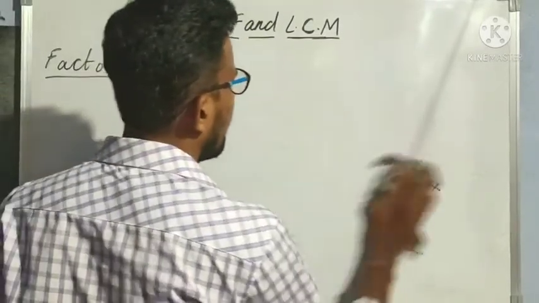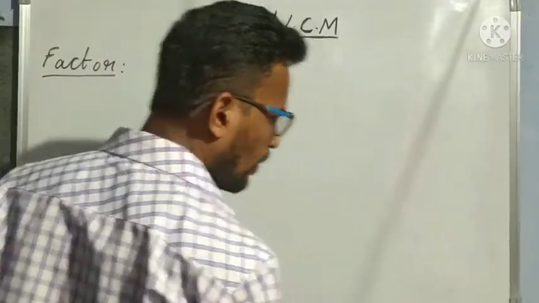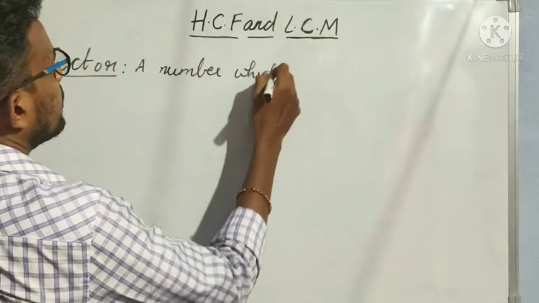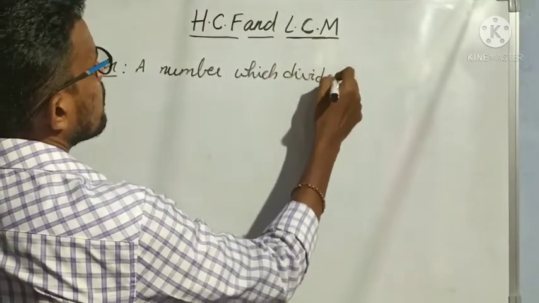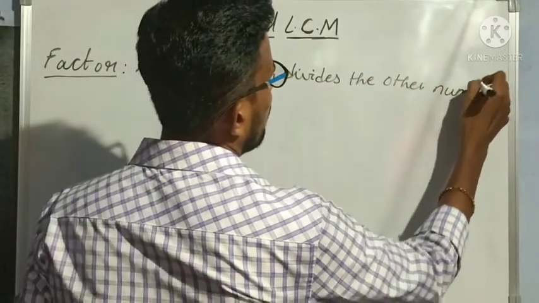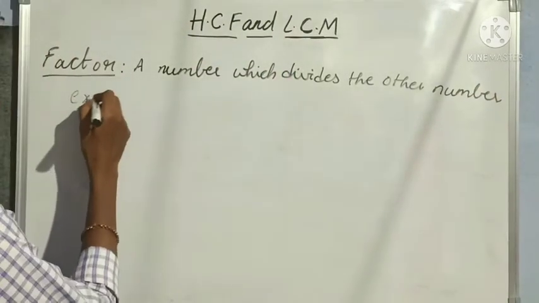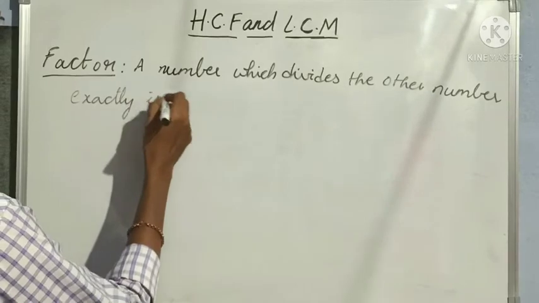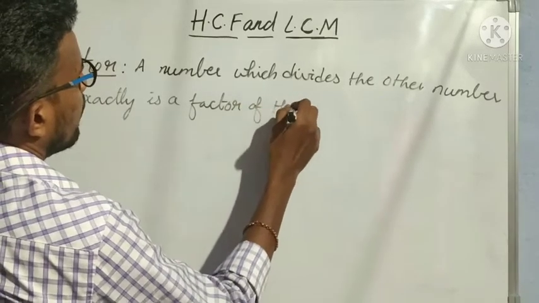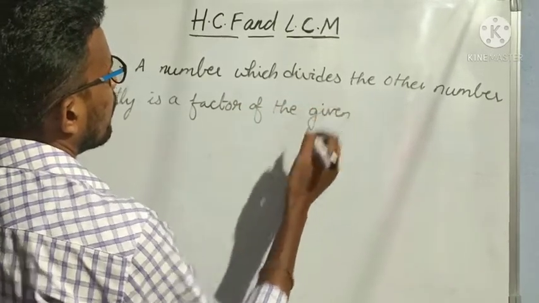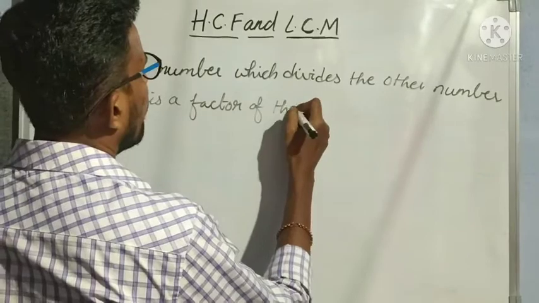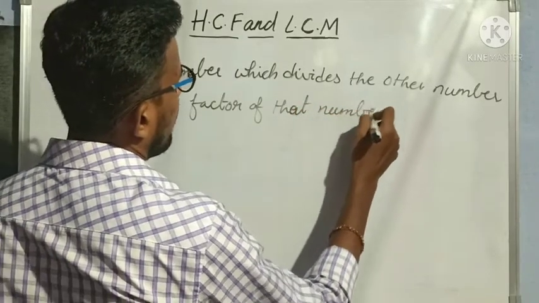So I am writing the definition of factor. Please note down. A number which divides the other number exactly is a factor of that given number.